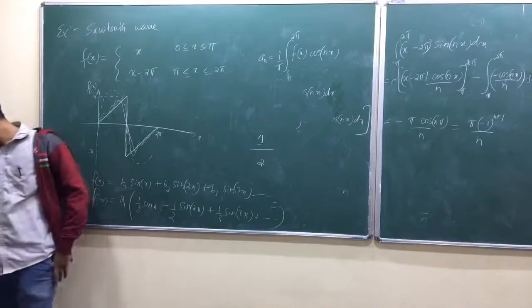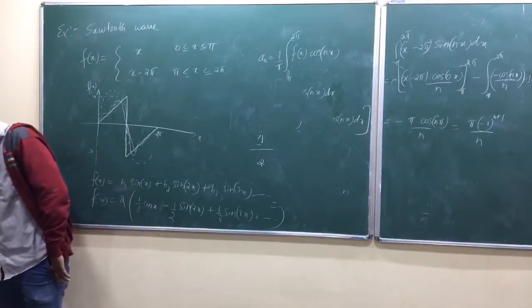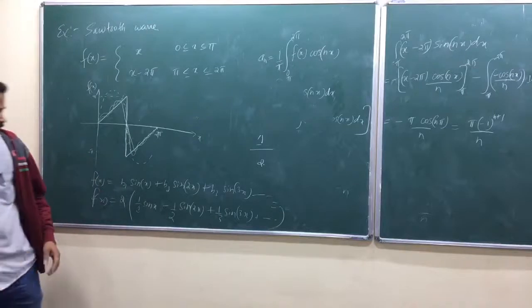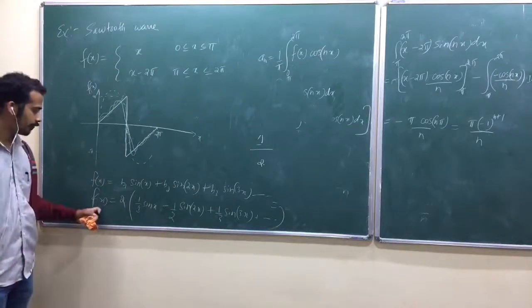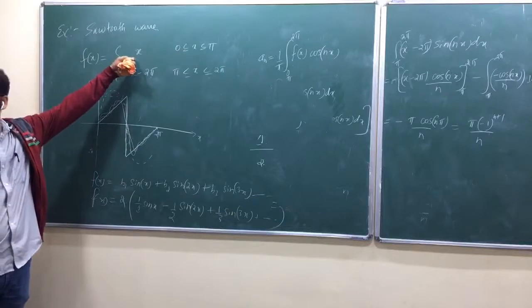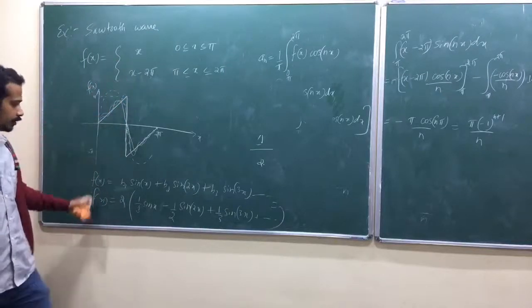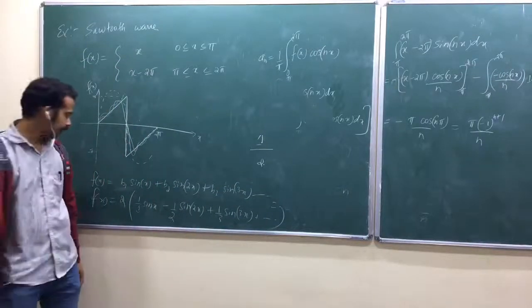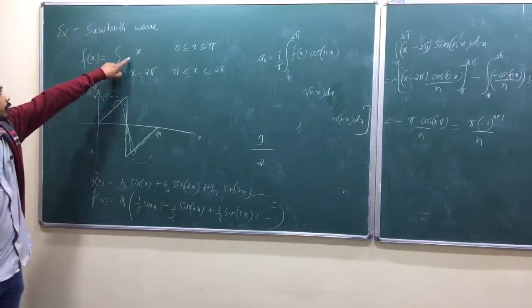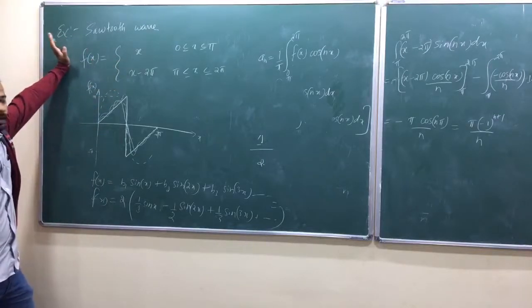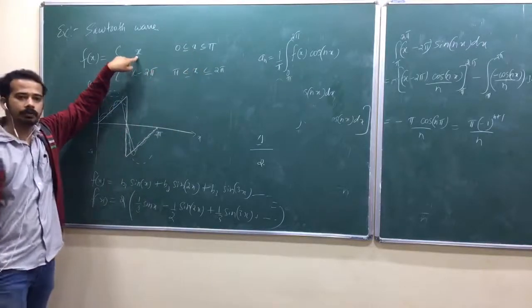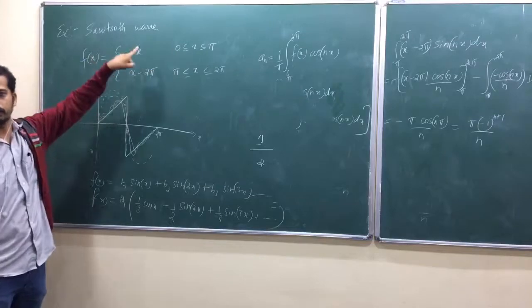So then we can find some series, we call it the Leibniz formula, using this one. Look here, we got f of x. f of x is given by this infinite series. Now what I do here is let me put x equal to pi by 2. When x equal to pi by 2, what is the function value? Pi by 2 is in this range, where the function is f of x equal to x, isn't it? So when x equal to pi by 2, the function is pi by 2.